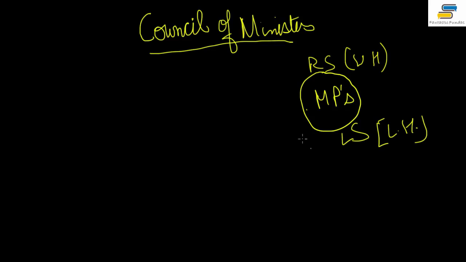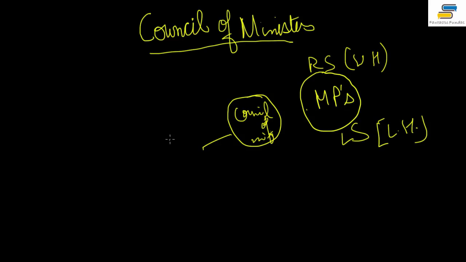Now a minister is one, and there are various portfolios, okay. You must have heard of Minister of Environment, Minister of Law, Minister of Foreign Affairs, and so on. So those are ministers, and all the ministers put together make the Council of Ministers, okay. That is how it is, right?